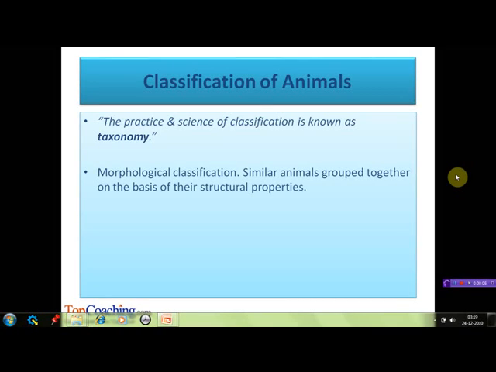In the classification of the animals, we group together similar animals on the basis of their properties. The members of each group have some structural features in common. Actually, the practice and science of classification is known as taxonomy. This classification of the animal kingdom is a morphological classification, in which similar animals are grouped together on the basis of their structural properties.